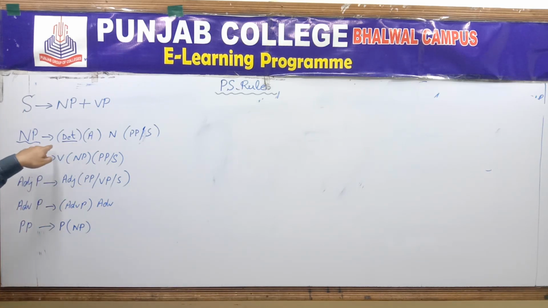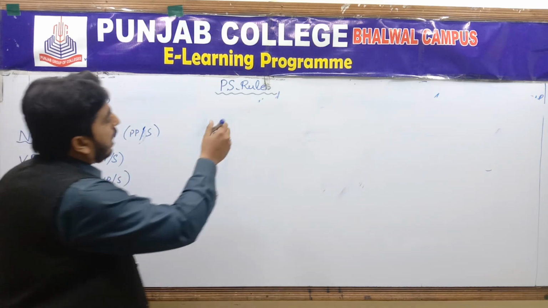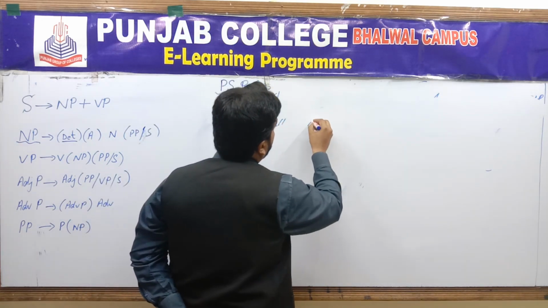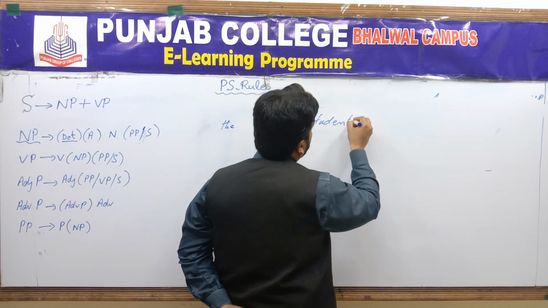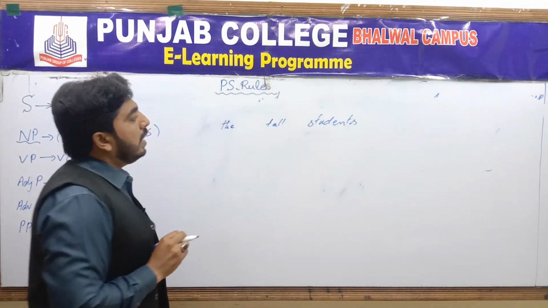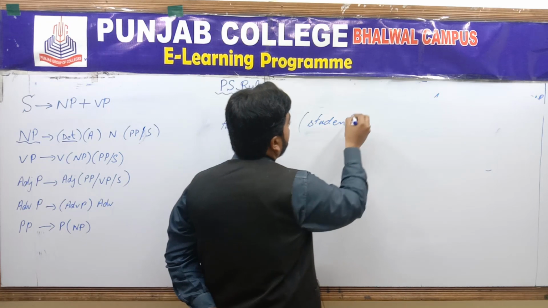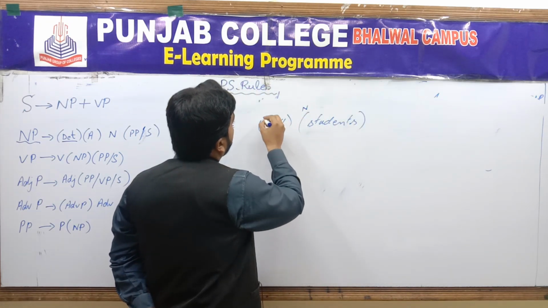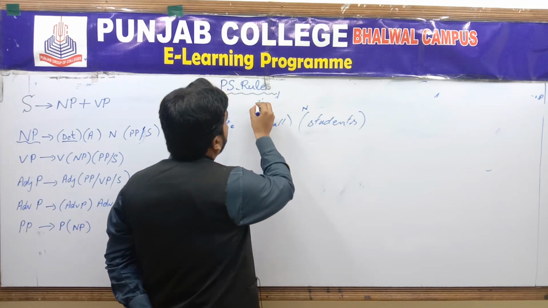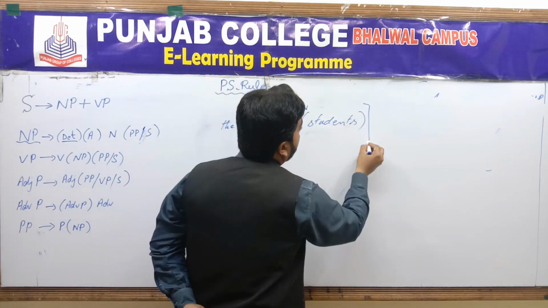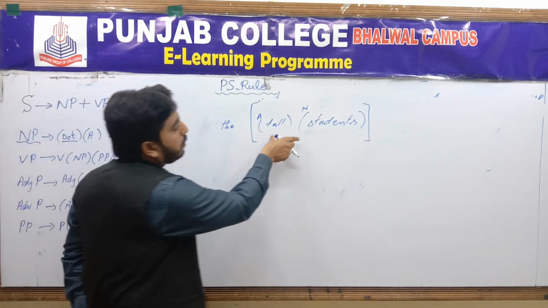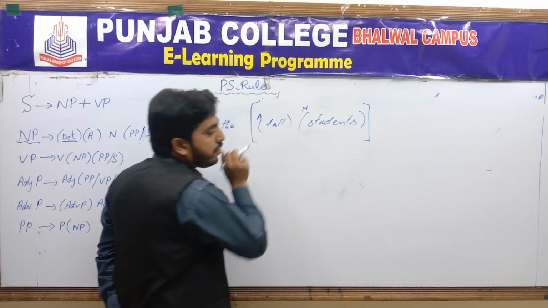For example, this one: noun phrase, determiner optional, adjective optional, prepositional phrase optional. We have the tall students. If I say this one, the tall students. Students, this is a noun, and tall, this is an adjective. And if I make constituents of these two, which one is the most important, tall or students?